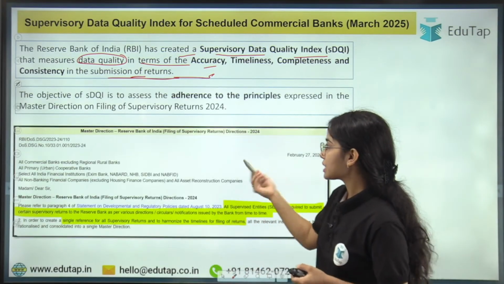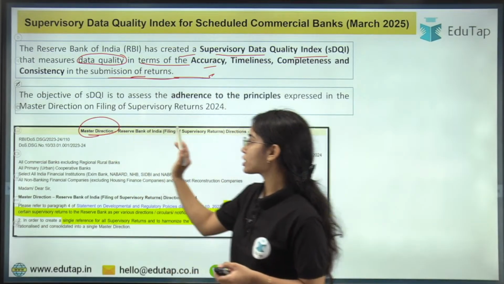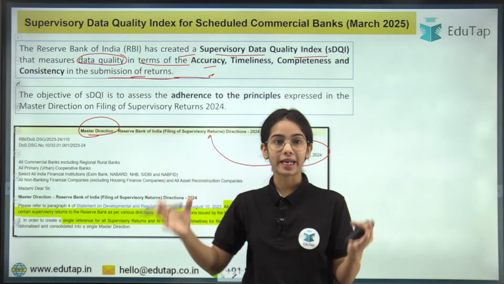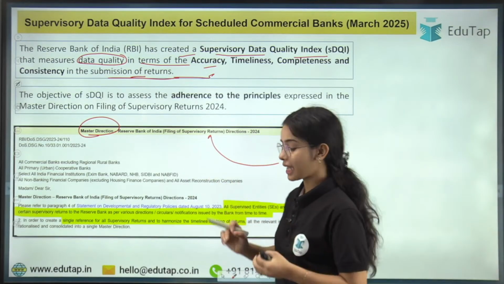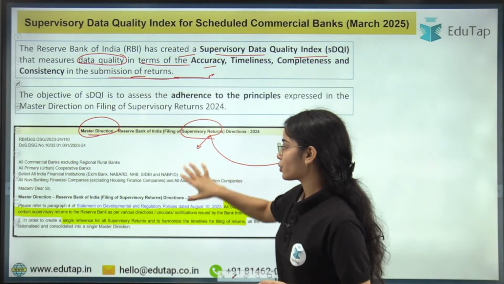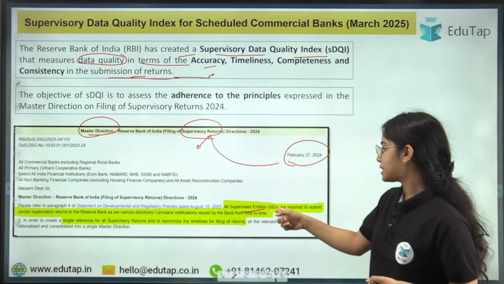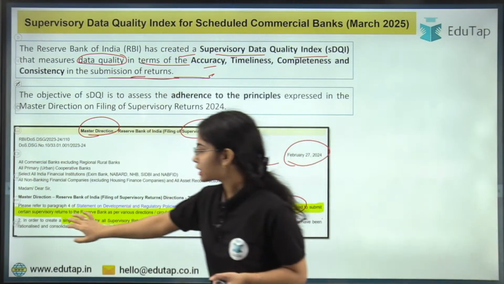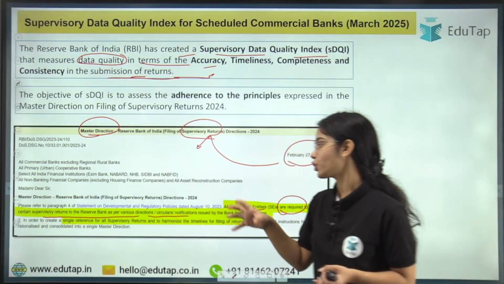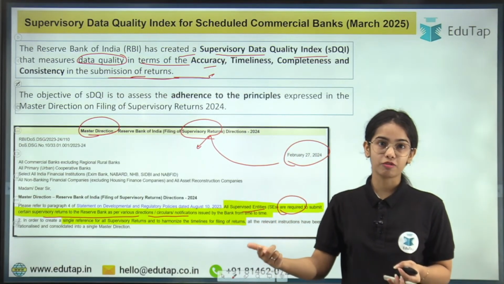Okay, so here you can see that a master direction was released in February 2024. These were the directions or provisions that the RBI has laid down in regards to supervisory returns. All the supervised entities are required to submit certain supervisory returns to the Reserve Bank of India as per directions, circulars or notifications issued by the Reserve Bank of India.